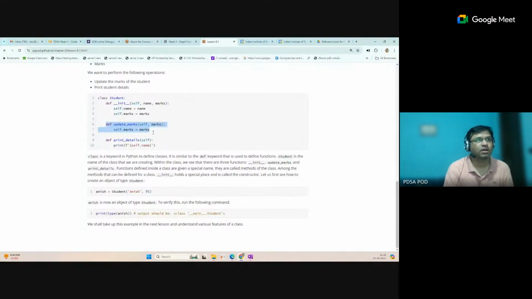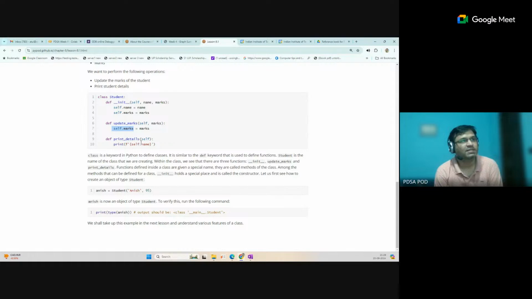So here this update marks is required, this marks data. So that marks will be passed as this self.marks. This marks value will be passed. No, this is not the marks. Yeah, this marks is the different variable. So that means we want to update the marks of that object. So if we pass new marks for that, that value will be updated by the new marks. So this is one method. And print details. Print details is just to print the name of the current object. Okay, so that means this functionality is defined, this attribute is defined in the template.